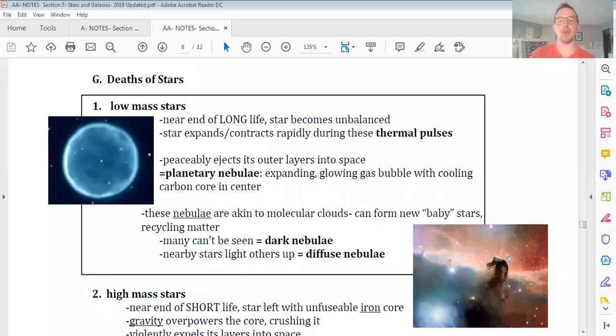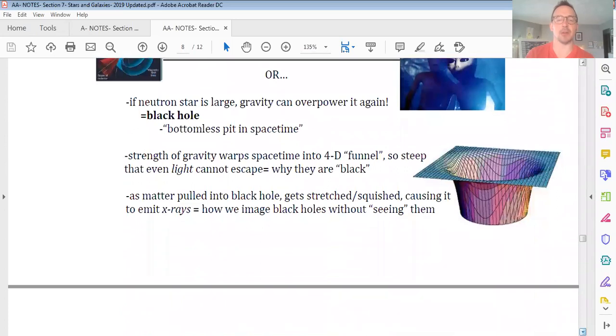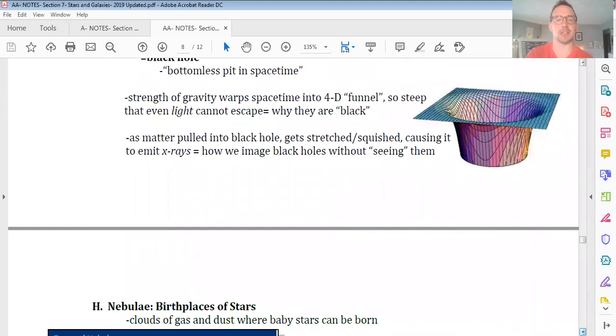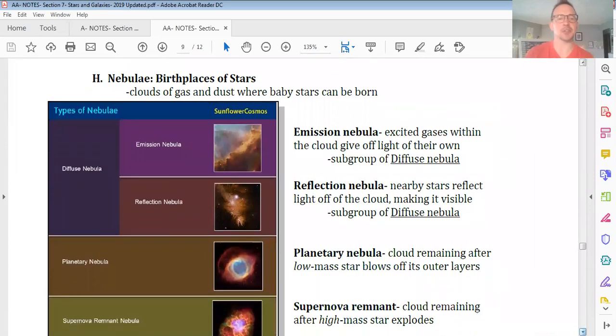Okay, so here's where we left off last time. We were talking about the deaths of stars, and we learned that there's a difference between how average to low mass stars like our sun versus high mass stars like supergiants die out. And we talked all about black holes and how awesome and mysterious they are. So for our last lecture today, we are going to go through the potpourri, just the leftover pieces that we haven't covered yet for this section.